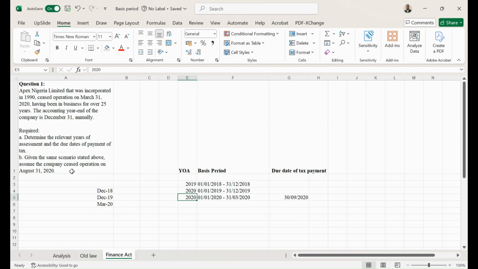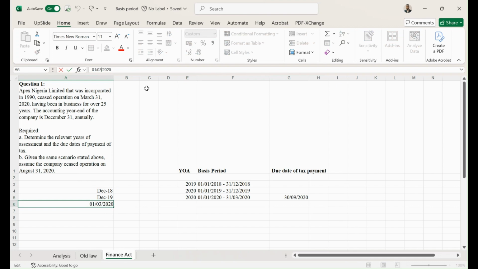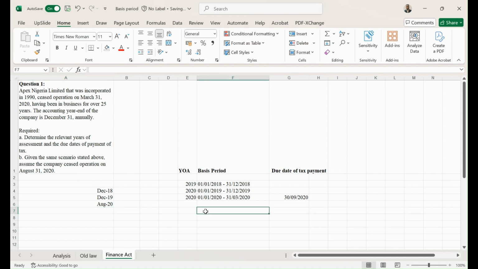The B part says, given the same scenario stated above, assume the company ceased operation on August 31st, 2020. So what that means is that it's no longer March, it is now August. So let's assume it is now August. Will we still have the same result? Let's find out. So let me draw that down here.